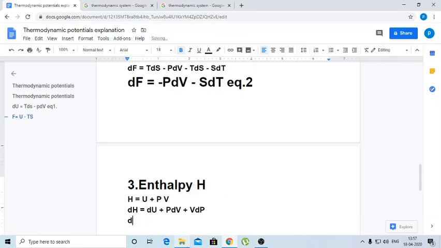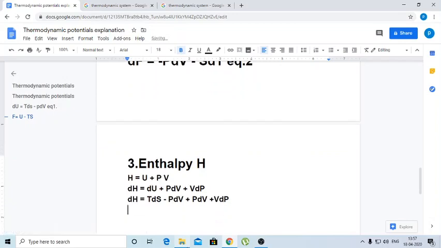So dH equals T dS minus P dV plus P dV plus V dP. So the final equation is dH equals T dS plus V dP, the final equation for change in enthalpy.